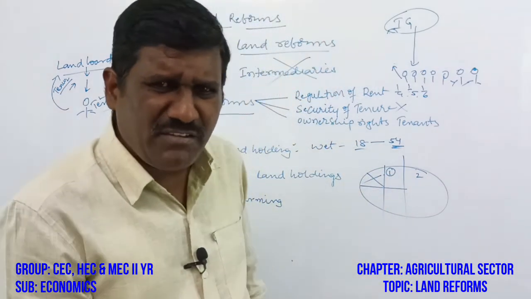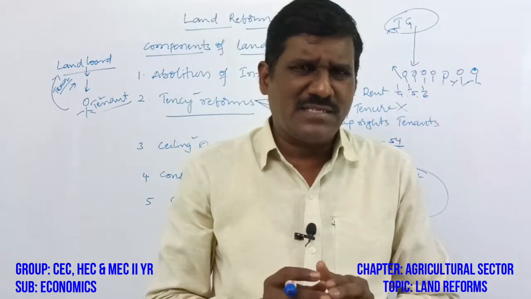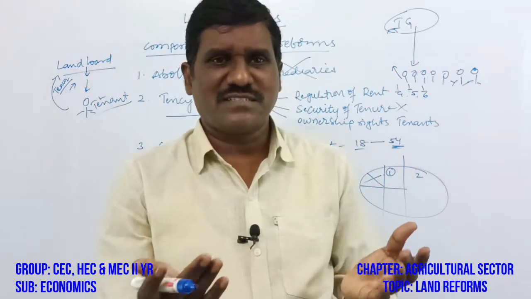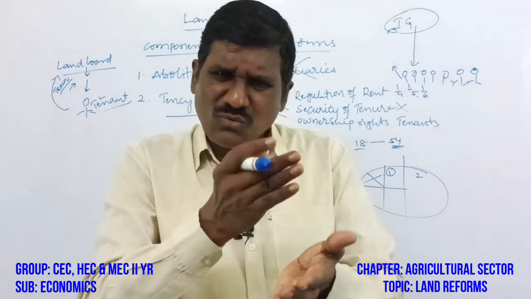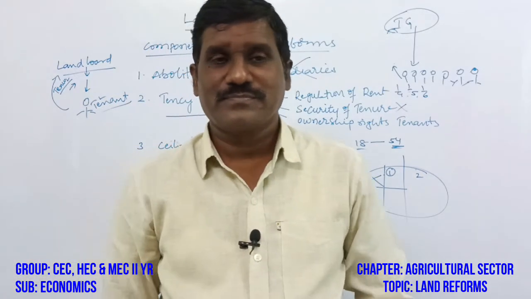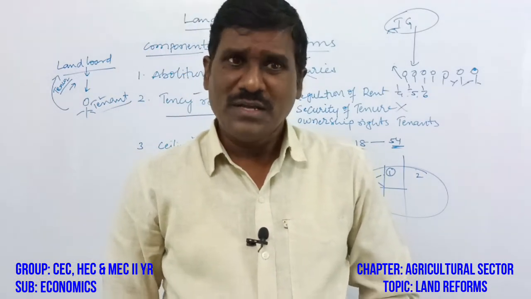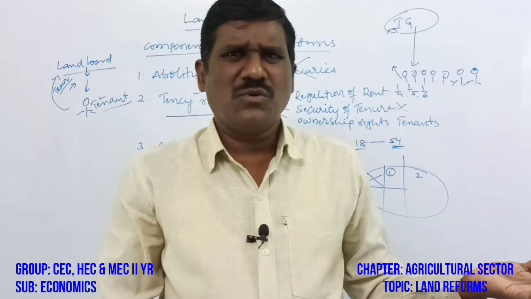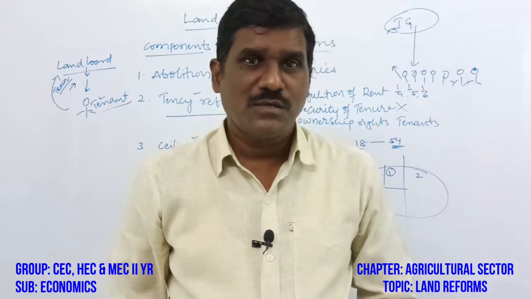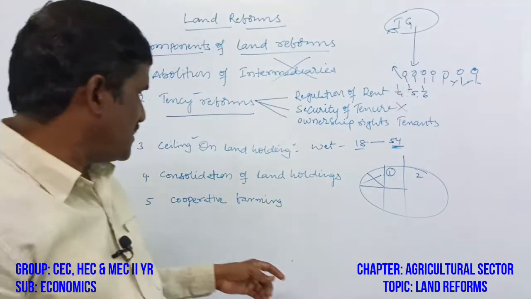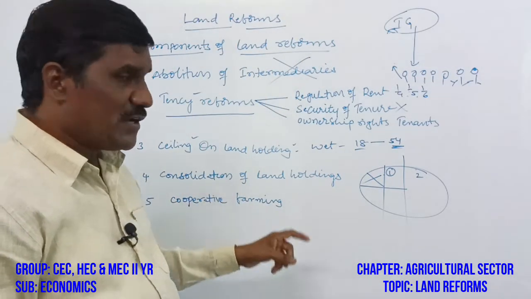So due to the heavy population, Indian agricultural holdings are divided into small pieces. Then it is not possible to establish more inputs in small land holdings. Due to this, the government of India has introduced the consolidation of land holdings.